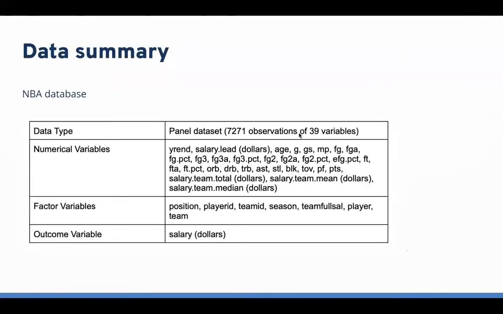The dataset is basketball-related and consists of more than 7,000 NBA players' observations. The dataset contains 39 variables, including both numerical variables, such as the average salary of both players in each team for each year, and factor variables, such as the player's ID code and the team they play for.